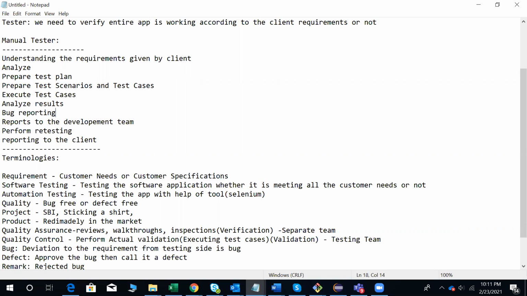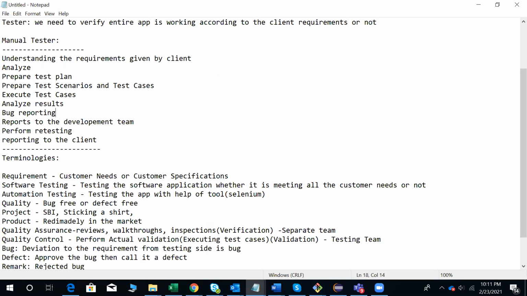Automation testing: testing the app with the help of a tool. Here in this course, we are going to learn Selenium as the tool. What is quality? A bug-free or defect-free application, we can call it quality. The aim of a tester is to deliver the quality application to the client. That is the agenda for the manual tester or automation tester: identify the bugs, get them fixed, and deliver the quality application to the client. Then we can say that the application is a quality application.